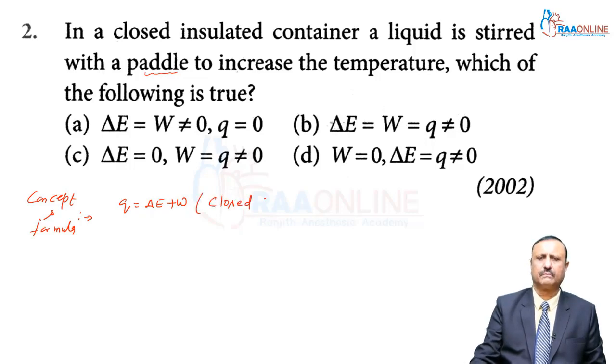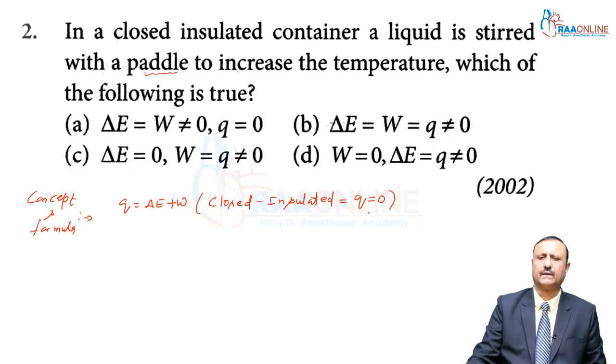So in a closed system, here the system is insulated, closed and insulated. Insulated means the same as a thermos flask. Your thermos flask is an example of a closed and insulated system. In this closed and insulated system, Q equals 0, because no heat is coming in and no heat is going out of this system.